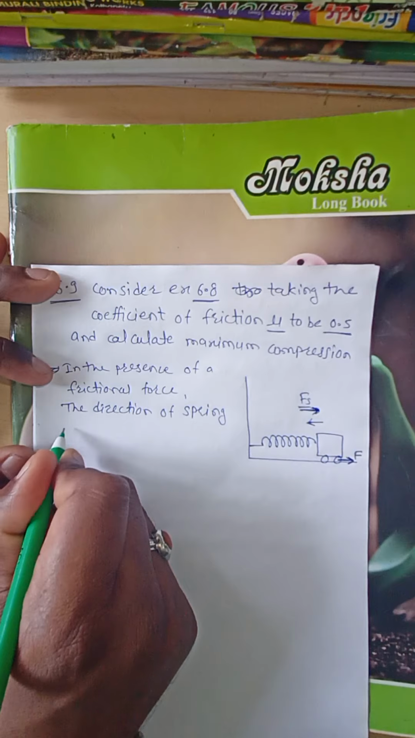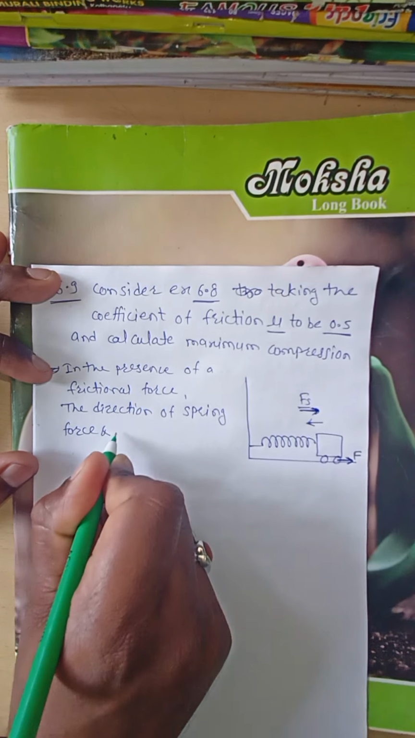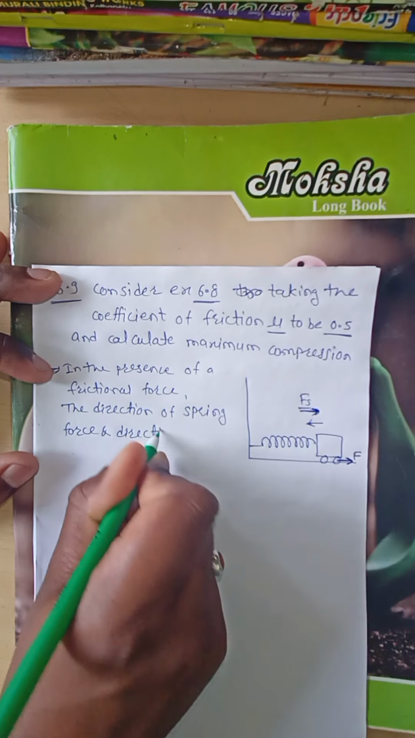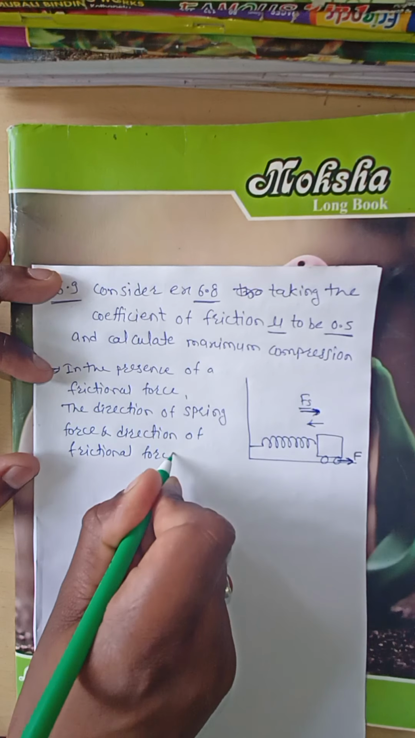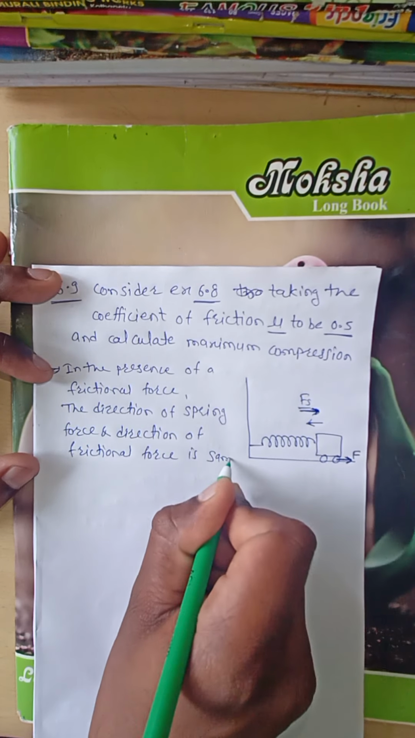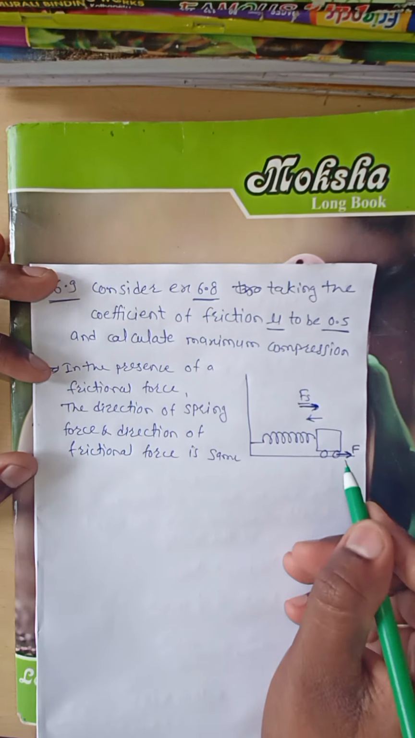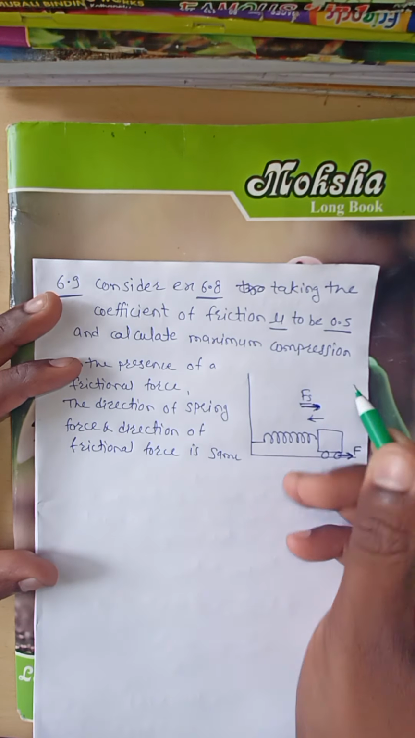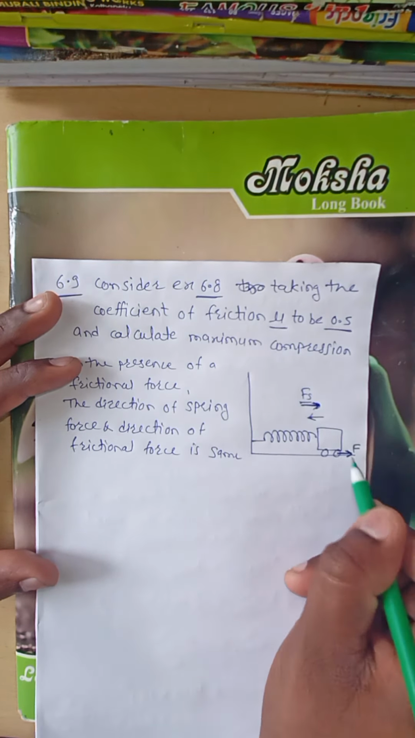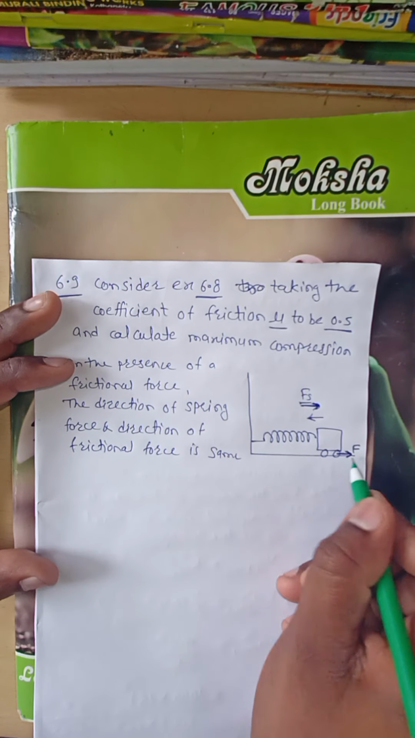The direction of the spring force and the direction of the frictional force is the same, which means both the spring force and the frictional force are acting in the same direction. In that case, whatever work is done depends upon the spring force and the frictional force.